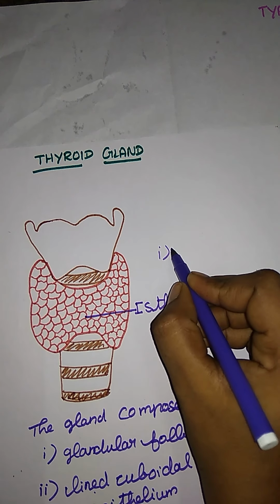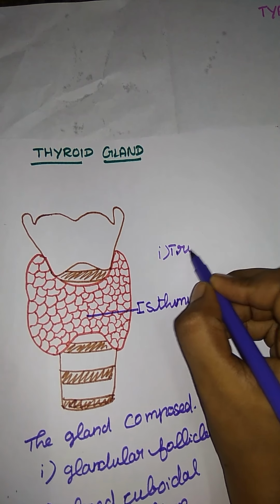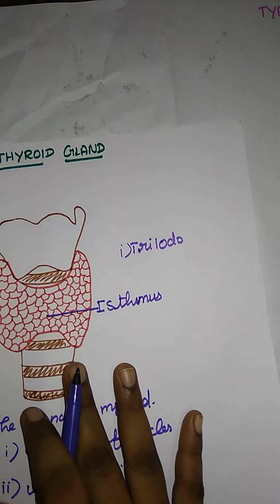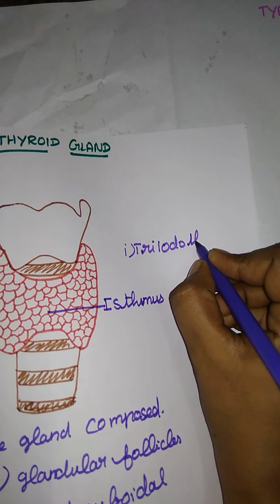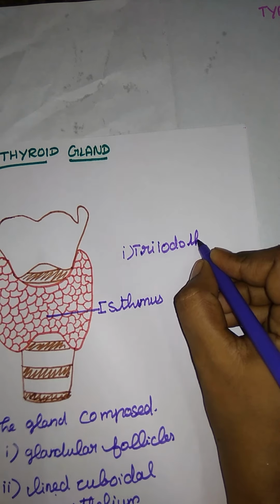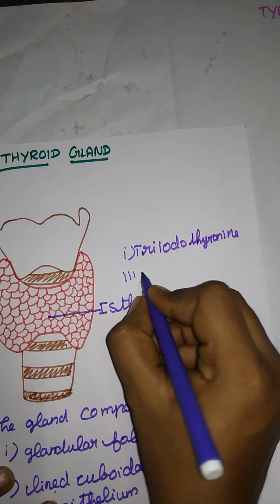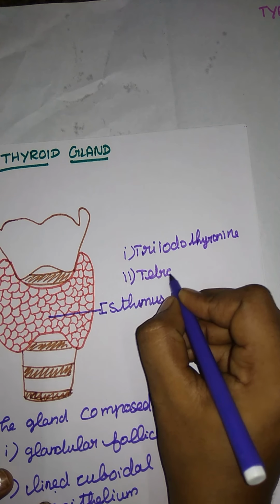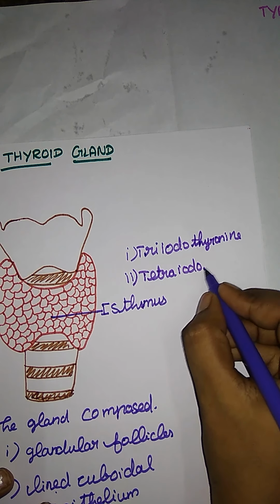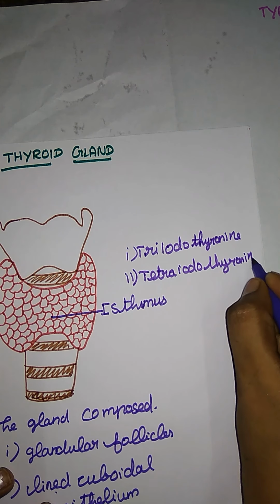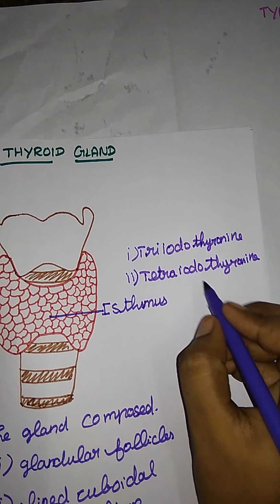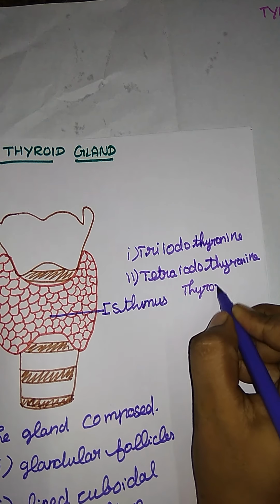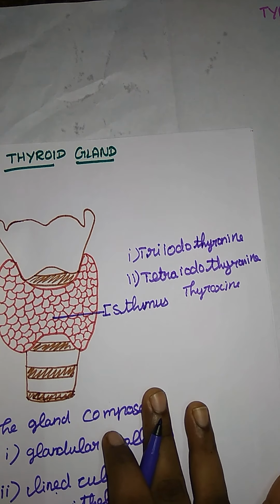The first one is triiodothyronine, and the next one is tetraiodothyronine, or thyroxine. These two hormones are secreted by the thyroid gland.